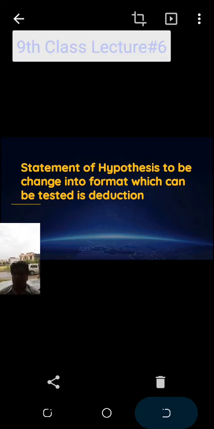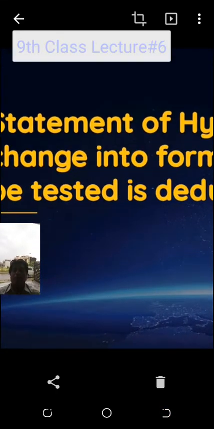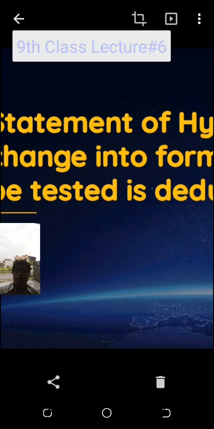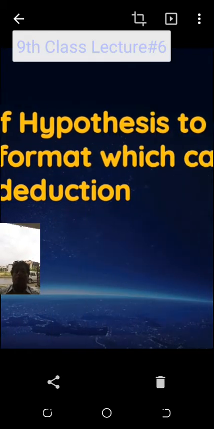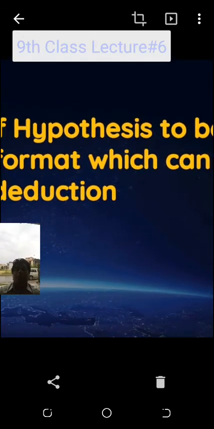Now what will happen? I have selected one observation. Look at the slide. Now you have to see the slide. This observation is called a hypothesis. This is the word hypothesis. This observation, the good observation, the observation which is closer to reality, which looks like true. All observations will not look like true. Some observations will look like true. That observation will be called a hypothesis.